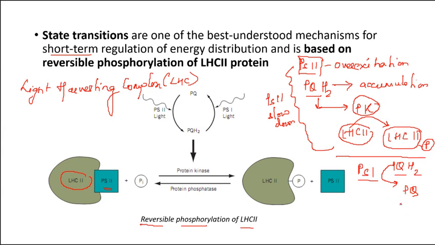It will deactivate the protein kinase. Once protein kinase is deactivated, the enzyme phosphatase will remove the phosphate group, forming LHC2 back.